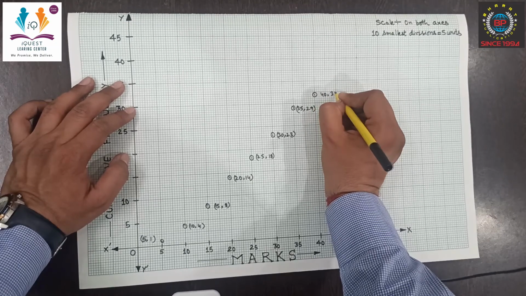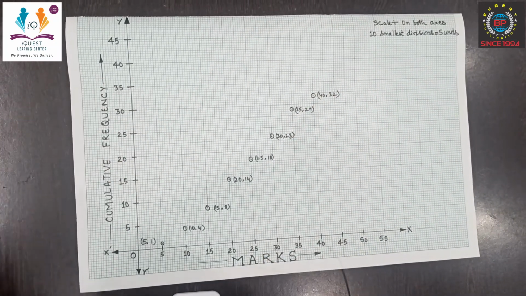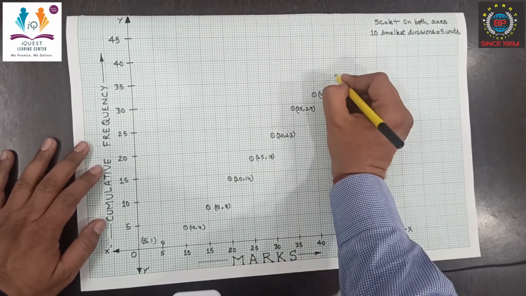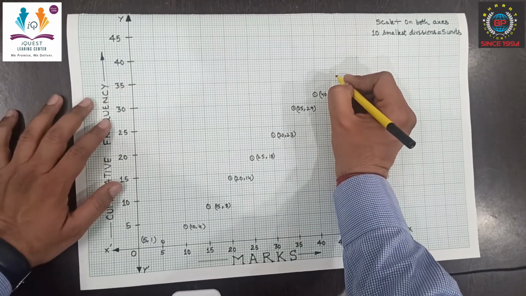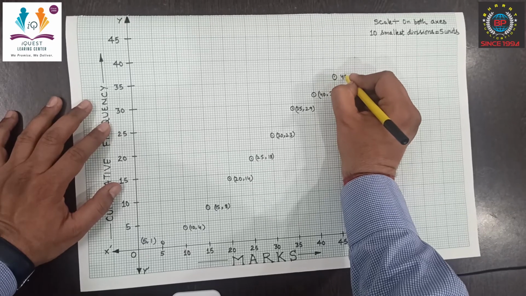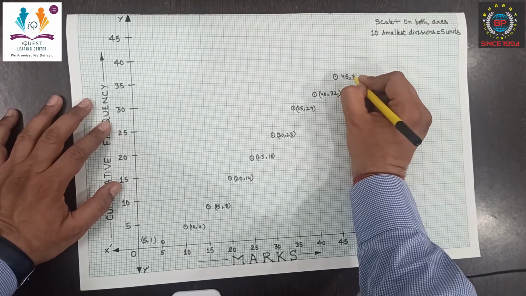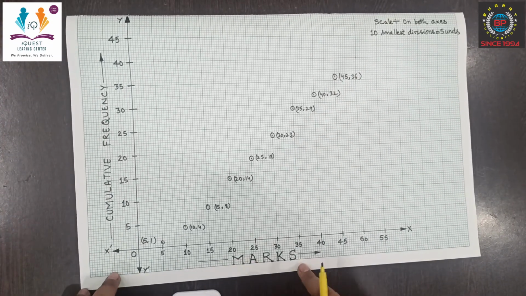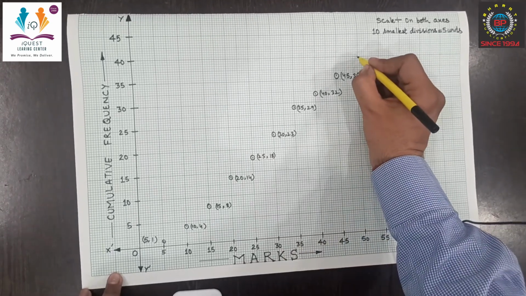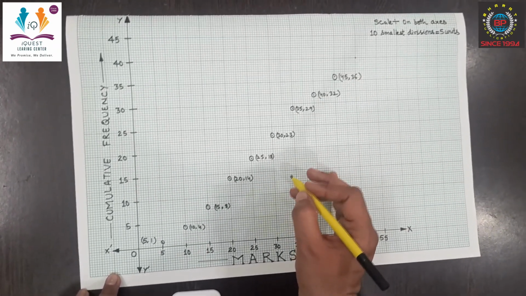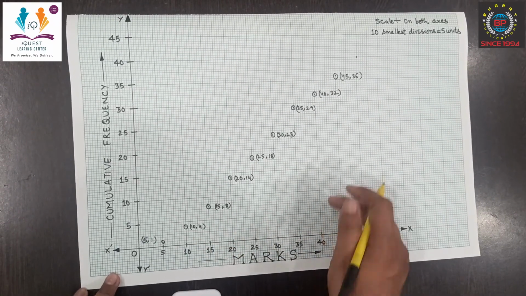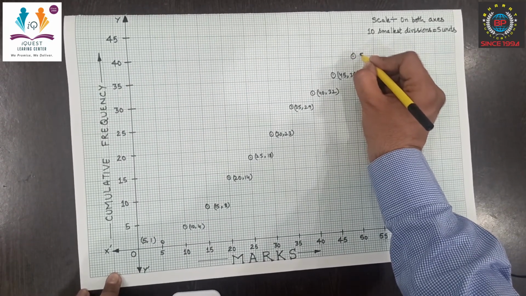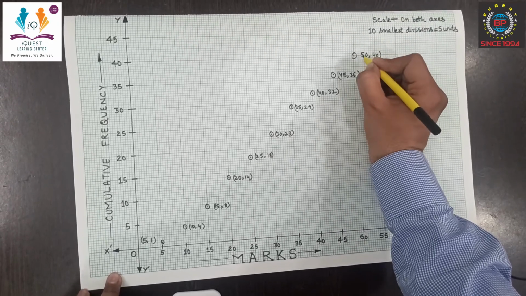40, 32. And the second last value is for 45: 45 and 36. 45 on the x-axis and 36 on the y-axis. That's cumulative frequency, and on the x-axis it's marks. And for the last value, on the x-axis it's 50, and on the y-axis it's 40. So 50, 40.